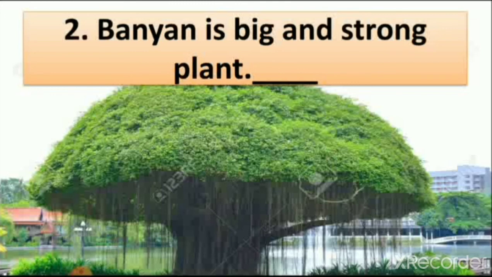Yes, so banyan is big and it is strong. So it is a right sentence. That's why we write here true. Trees like banyan, neem, mango are strong and big. So banyan is a big and strong plant. And we also learn about banyan that the banyan tree grows from roots.